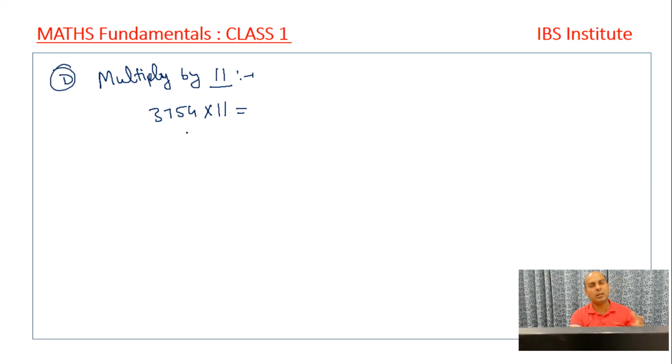In some cases, I have seen that some teachers teach you to write the complete number, then write the same number again below that, and then add up those values, just skipping the last unit digit, right? Now what we apply here is a very simple thing. We simply write down this 4. We write down the unit digit here.